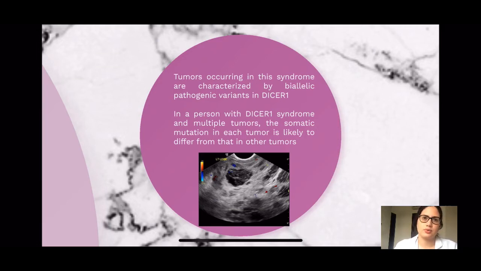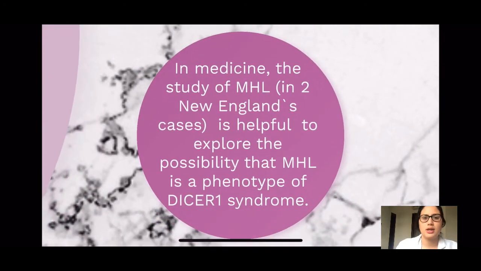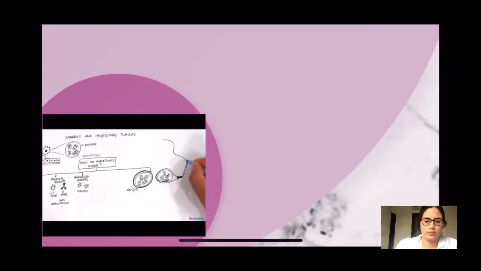DICER1 syndrome. Also, the somatic mutation in each tumor is likely to differ from that in other tumors. In medicine, the study of MHL in two New England cases is helpful to explore the possibility that it is a phenotype of DICER1 syndrome.